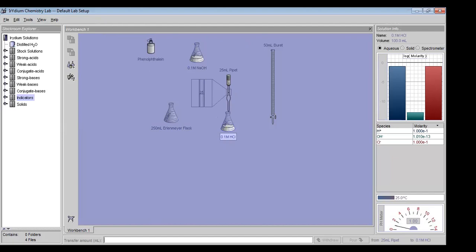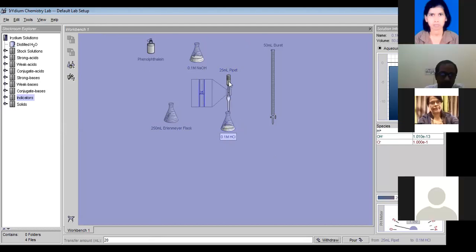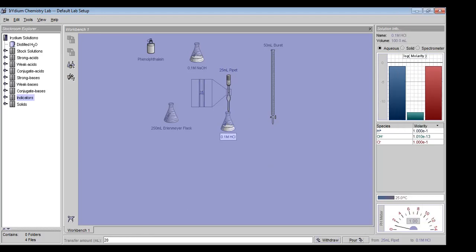Here we will select 20 ml, then through the pipette we will withdraw. In a 25 ml pipette we can take 20 ml, or you can collect 25 ml. So we can withdraw 25 ml of solution.